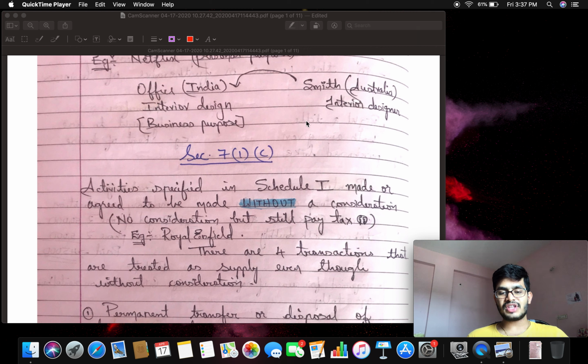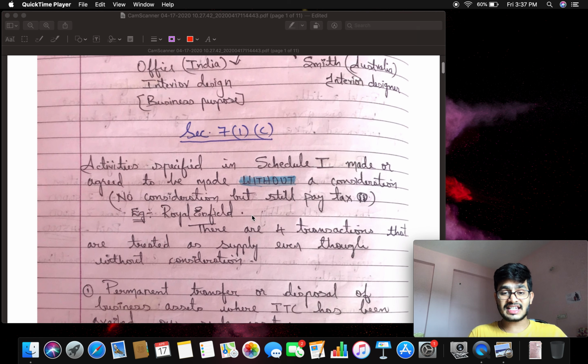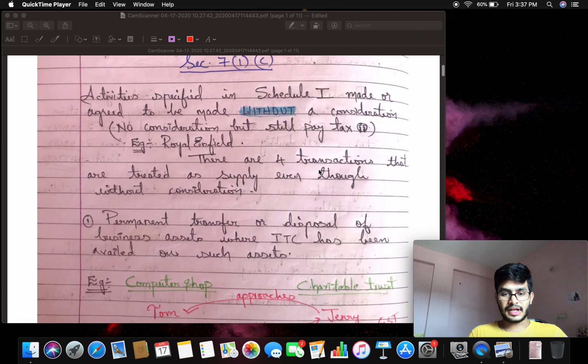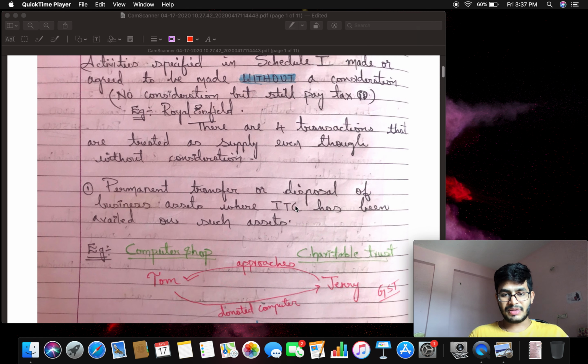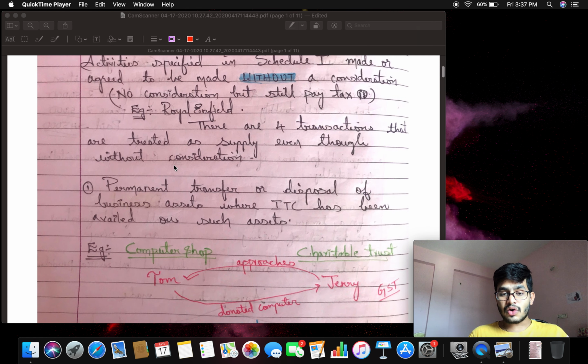In the Andhra Pradesh showroom, the stock has run out. So he transferred some of the bikes to the Andhra Pradesh showroom. That is stock transfer. Is there any involvement of consideration? No, because both showrooms belong to Babji. Even though there is no consideration, it is treated as supply. That is what section 7(1)(c) read with Schedule 1 speaks about. In this section 7(1)(c) read with Schedule 1, there are 4 transactions that are treated as supply, even though there is no consideration.